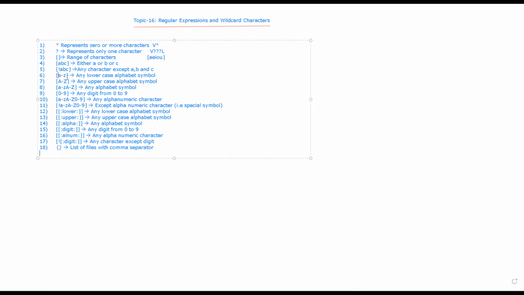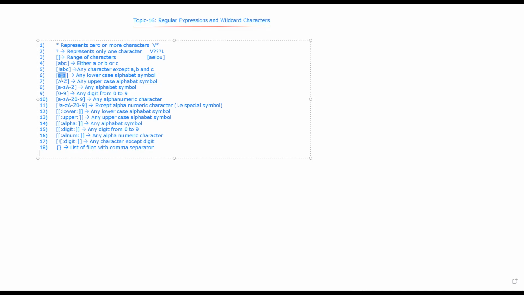Now suppose you want a lowercase alphabet, so in the rectangular bracket, you can say a dash z. It says any character between a to z. If you want a capital letter between A to Z, you can specify that. So basically this is the base, and you can specify the character set in this.